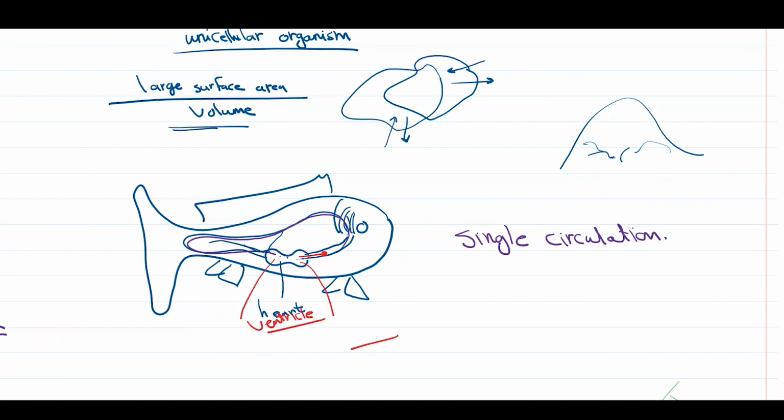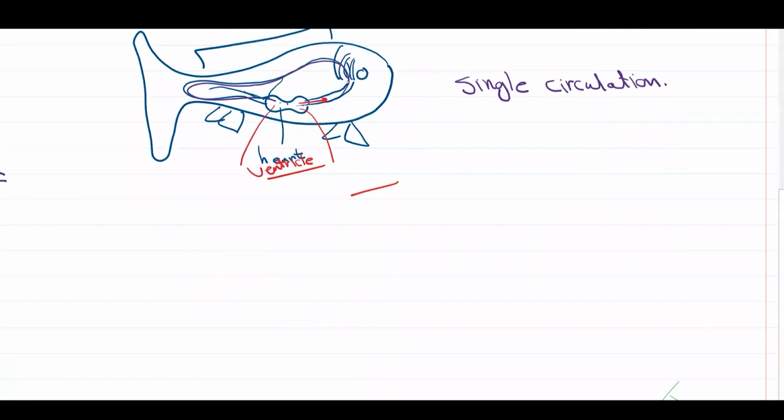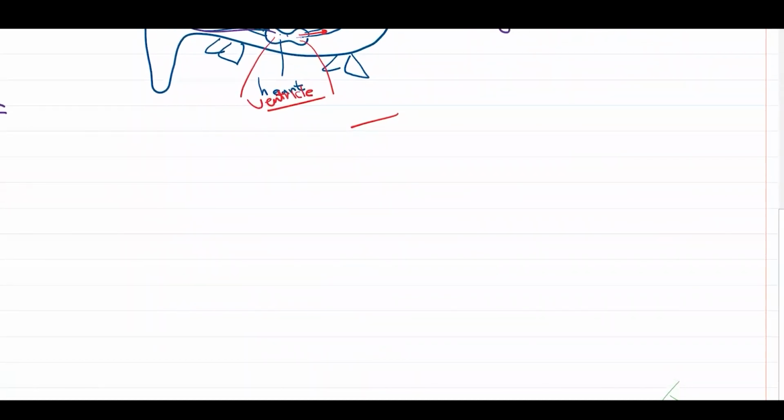What about mammals, or what about us as humans? Actually, our heart has 4 chambers. What are these chambers? Atria and ventricles. We have 2 atria and 2 ventricles. 1 atrium and 1 ventricle are found on the right side, and 1 atrium and 1 ventricle on the left side. The right and left sides are completely separated by a muscular wall called the septum.